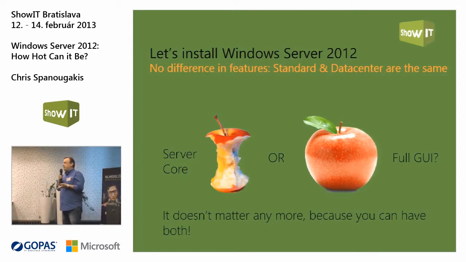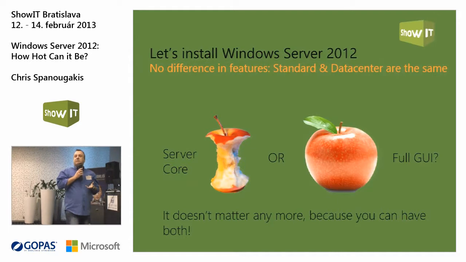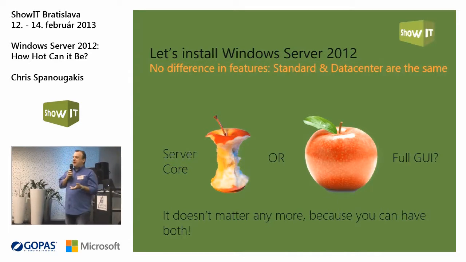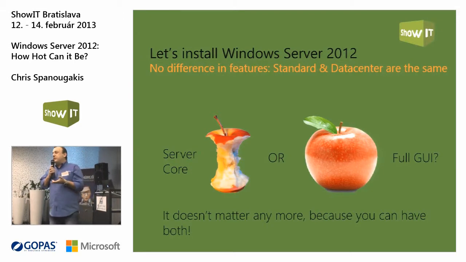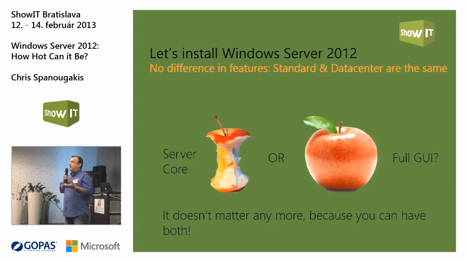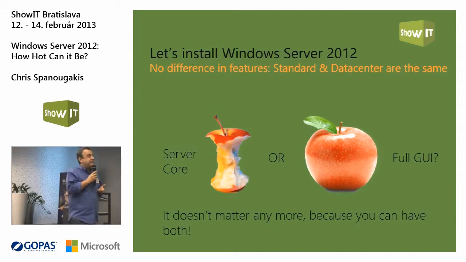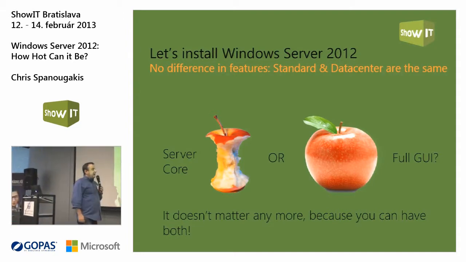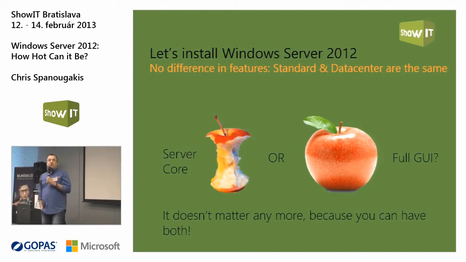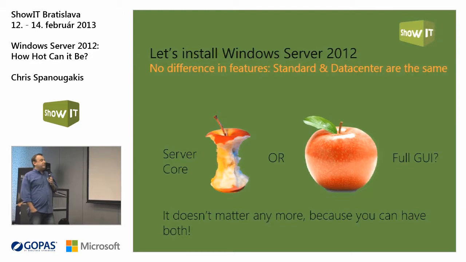This is good because you have to pay less. Do you remember how expensive the Datacenter edition was in the past? It's still expensive, but you don't really need it if you want to build some, let's say, exotic features like failover clusters.